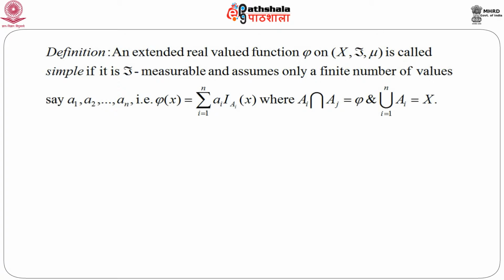Now we define the integral of a simple function, integral phi d mu, as summation I equals 1 to n of a I mu of A I, where A I is a set that belongs to script F, as long as, and this is very important, plus infinity and minus infinity do not both appear in the sum.